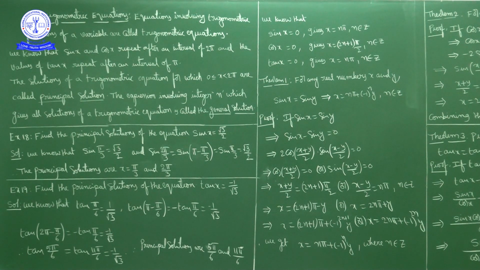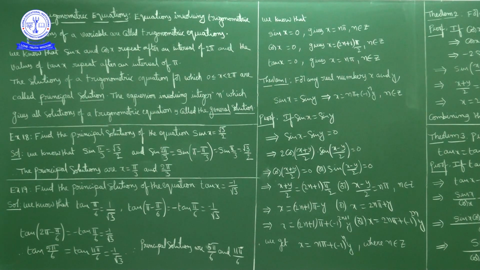We have to give principal solution, means we have to give in 0 to 2 pi. In the interval 0 to 2 pi, 0 to pi by 2 first quadrant. In first quadrant tan positive, so x does not lie in first quadrant. Okay, second quadrant tan negative. Okay, so x belongs to second quadrant, means x belongs to somewhere in pi by 2 to pi. Okay, tan x positive in third quadrant, so x does not belong in third quadrant. x belongs to fourth quadrant because tan x is negative in fourth quadrant. So two values of x we will get, one in second quadrant, one in fourth quadrant.